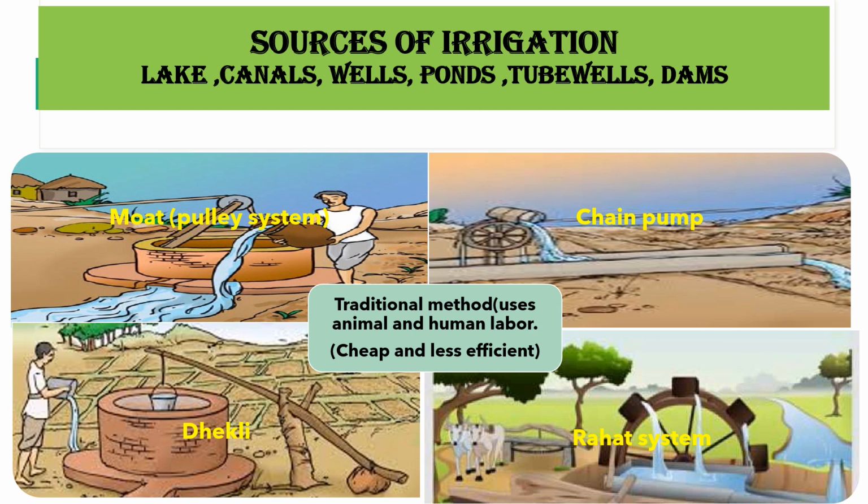The fourth one, the Rahat system. In this method, water is drawn from the well by animals like cow, ox, etc. When animals move, the wheel rotates and draws water from the source. These methods are time-consuming and less efficient as humans and animals are used, but they are less expensive.